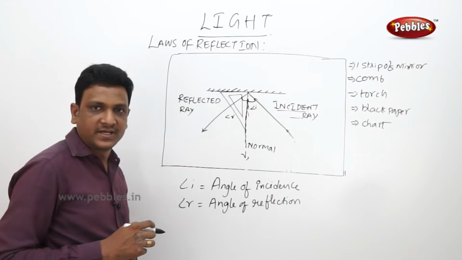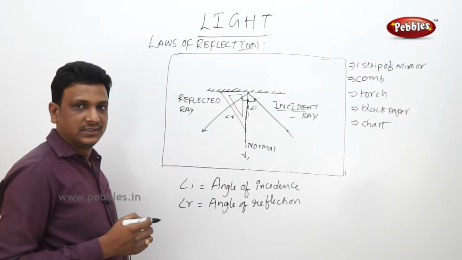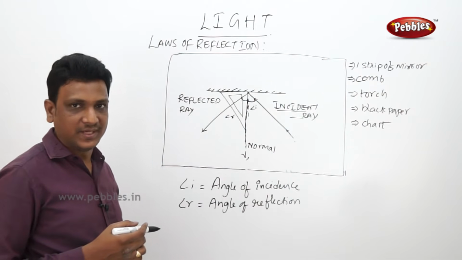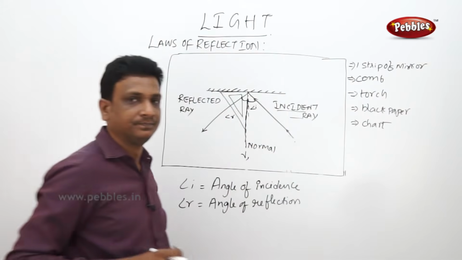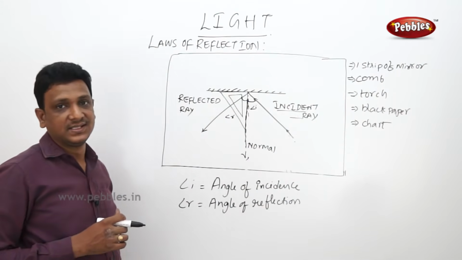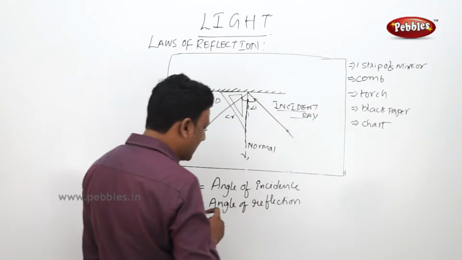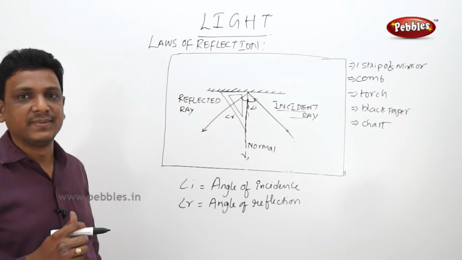With the help of a protractor, just measure the angle of incidence and angle of reflection here. And you do the experiment a number of times, some 4 to 5 times, by adjusting the source of light to different positions. Always check whether the angle of incidence and angle of reflection are varying or always remain the same.